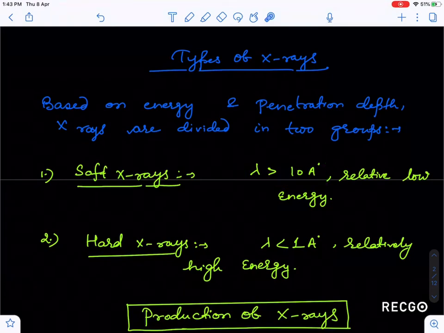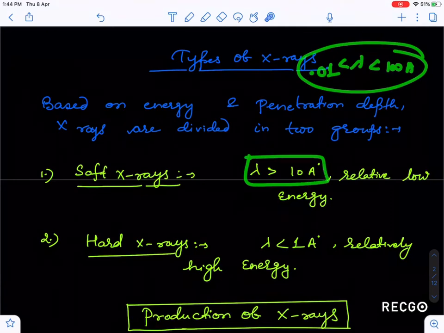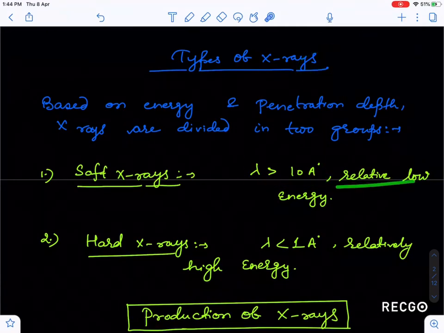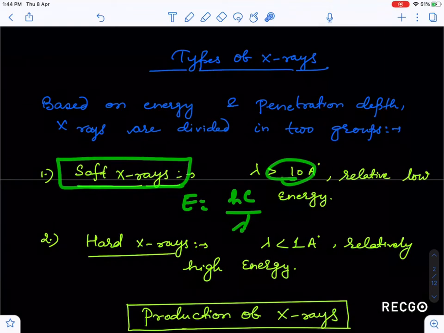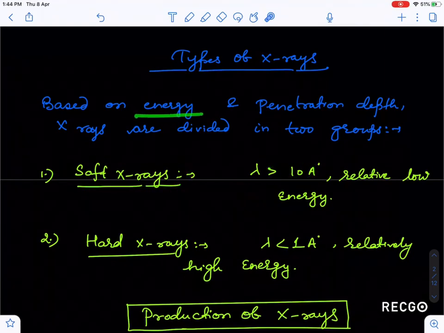If lambda is greater than 10 angstrom, I told you lambda lies between 0.01 to 100 angstrom, this is relatively low energy, because you know that energy is equal to hc by lambda. If lambda is more, energy is less, and these rays are known as soft X-ray.